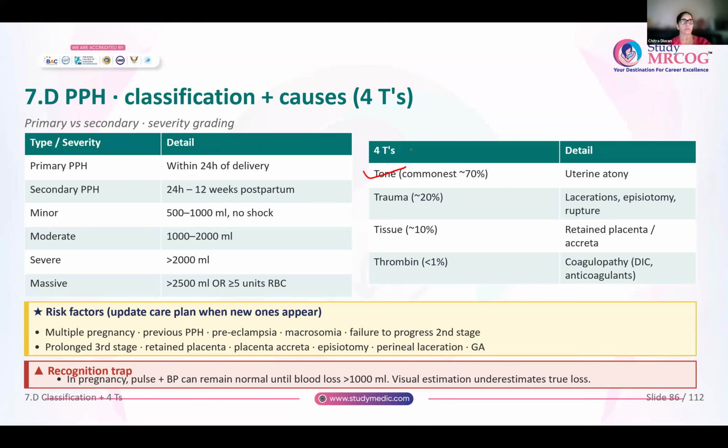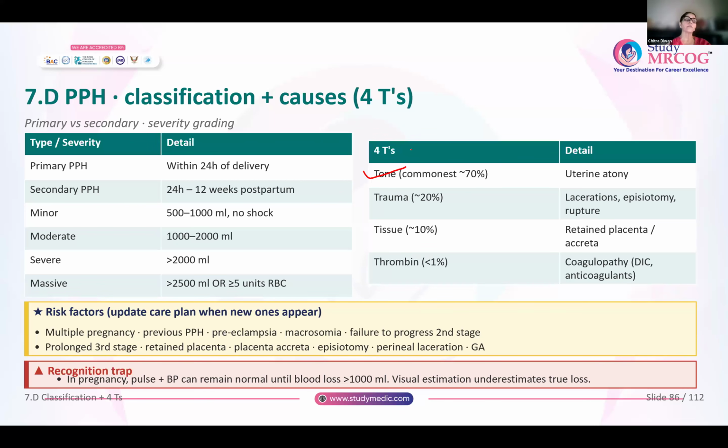Now, risk factors. Which are the risk factors? Multiple pregnancy, previous postpartum hemorrhage, preeclampsia, macrosomia, failure to progress, that means delayed second stage of labor, prolonged third stage, retained placenta, placenta accreta, episiotomy, or a perineal laceration, any procedure like a cesarean section done under general anesthesia. All these are risk factors for getting postpartum hemorrhage.